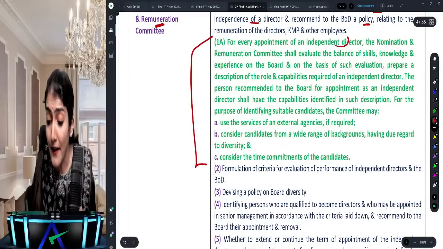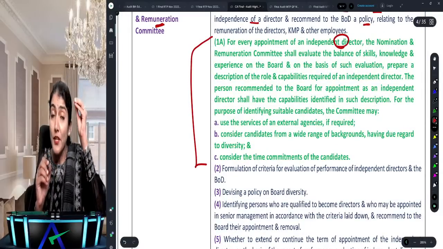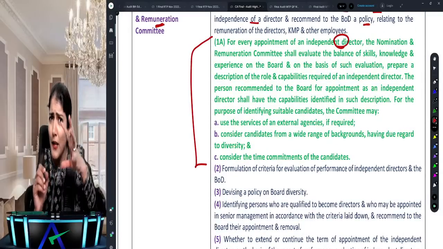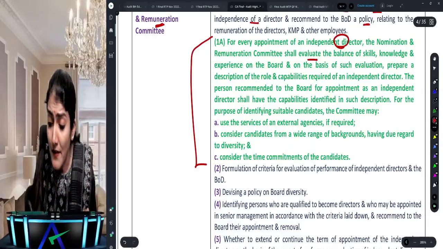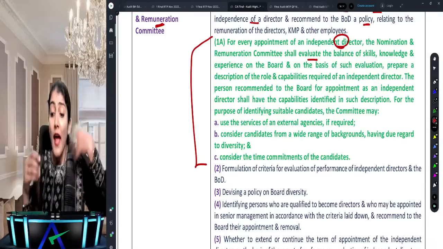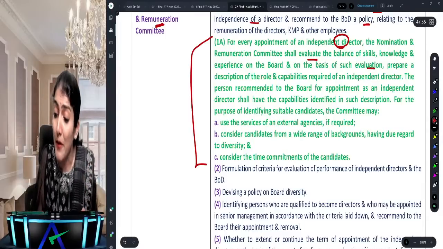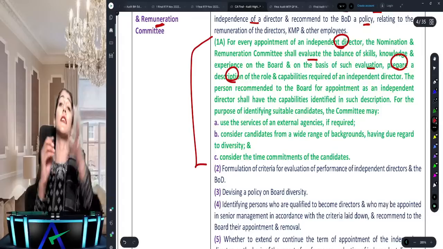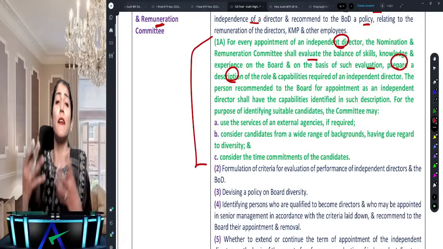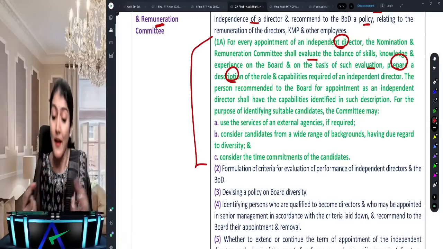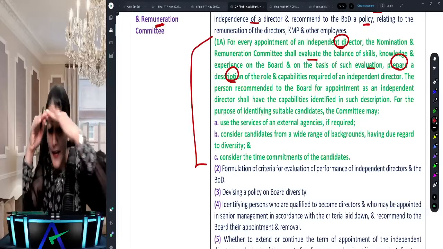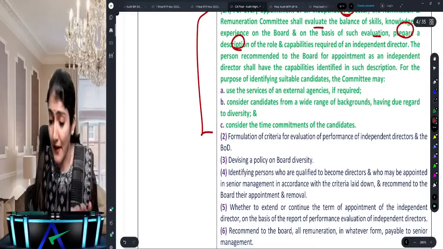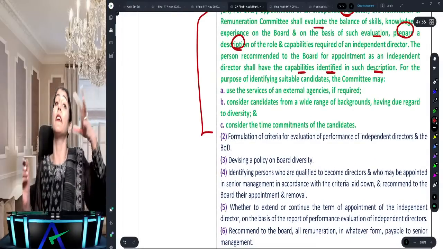For appointment of an independent director, the Nomination Remuneration Committee shall evaluate what type of an independent director we require. They shall evaluate the skills, knowledge, and experience on the board, and on the basis of such evaluation, prepare a description of the roles and capabilities. Once they know this is the type of independent director we require, then they'll try to identify. Then they will recommend to the board a person who shall have the capabilities identified in such description.